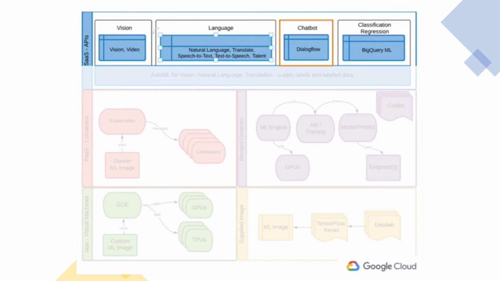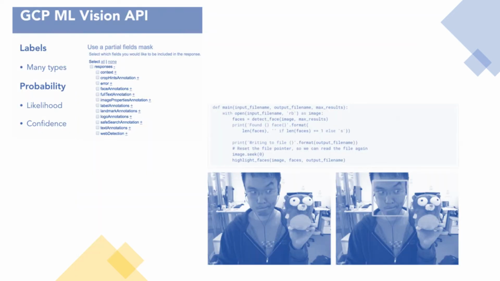The first API in the set that we are going to look at is the Vision API, and this is designed to work with photographs. It is going to produce many types of labels and optionally a probability of that label, which is expressed as the word likelihood or confidence, and that's always a number. Here you can see I have pulled up the API Explorer, and you can see that there is a rich set of fields or labels that can be included in the response.